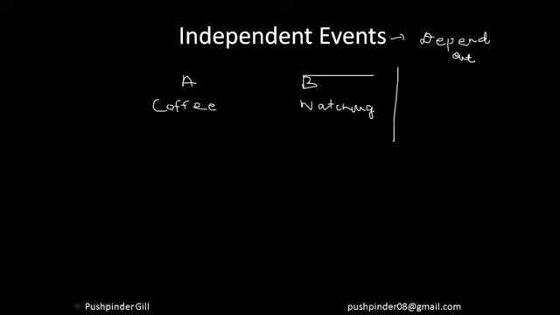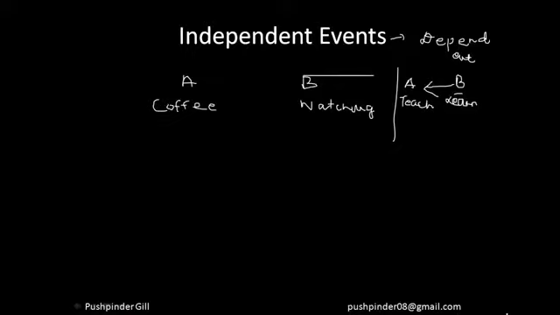Dependent events are events which depend upon each other. Let's suppose there is event A and event B. The event A is me teaching you the concept, and event B is your learning, right? So I can say that event B is dependent on event A. Why? Because without my teaching, you will not be able to learn the concept, right? So that means event B is dependent upon event A.